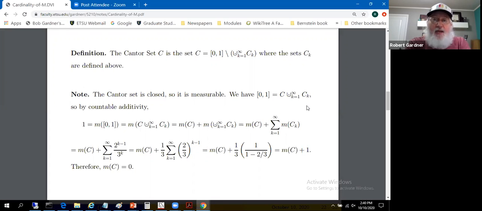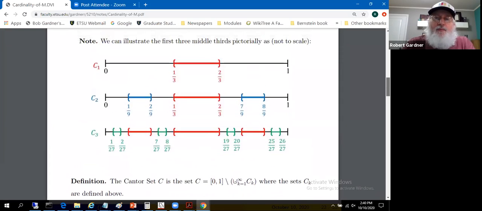So yeah, the Cantor set has some exotic properties. Non-measurability is not one of them. It's a measurable set. In fact, let's add up these things that have been removed.